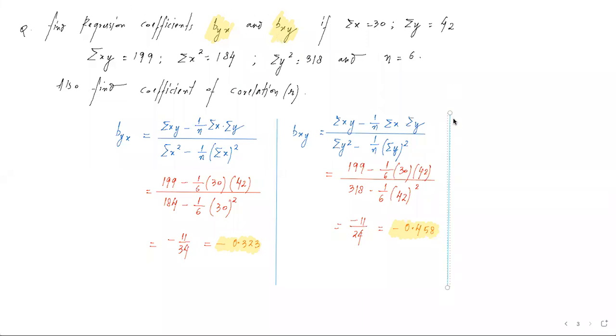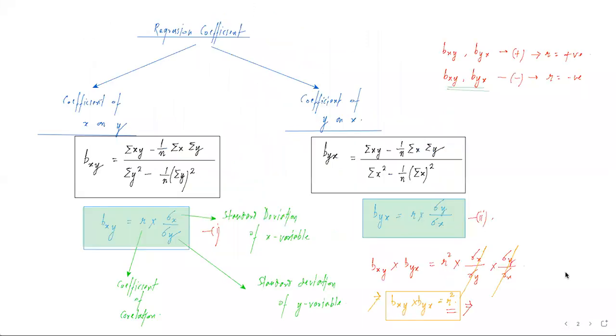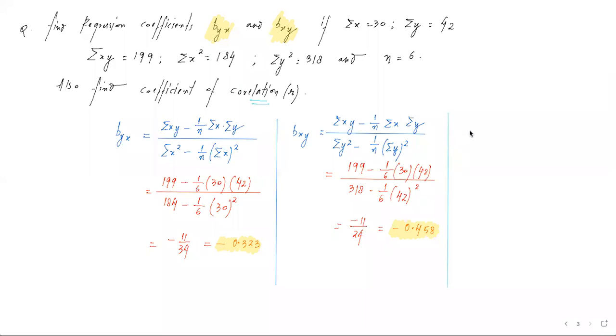Now we have one more part in the question. We have been asked to find the value of R, that is coefficient of correlation. So if we see the formula was R square is equals to bxy into byx. इस formula को हम लिखेंगे, that is R square is equals to bxy into byx. We will substitute the value.